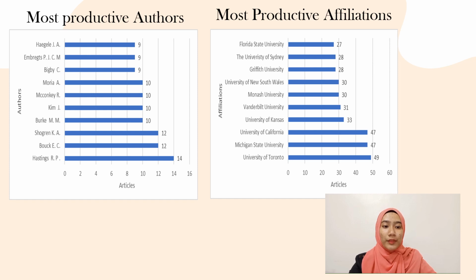Next, for most productive affiliation graph, the graph shows the collaboration from the authors in different universities in producing the articles. The first university that dominates the chart is University of Toronto, which is in Canada, and the lowest is from Florida State University from Tallahassee.